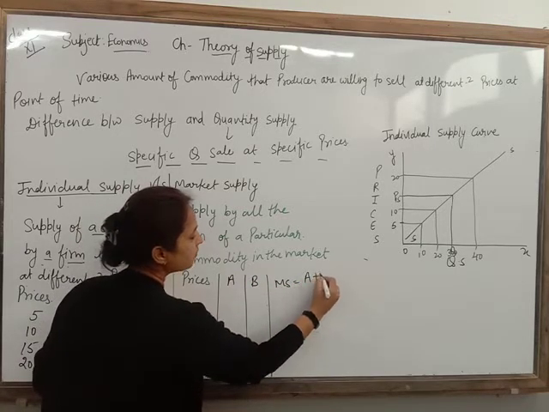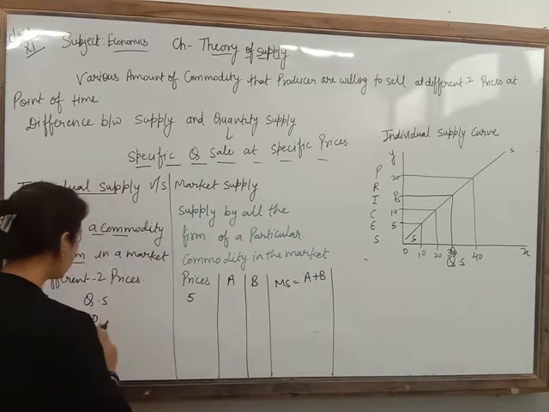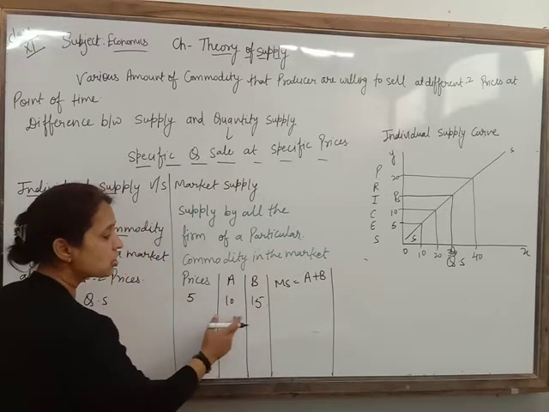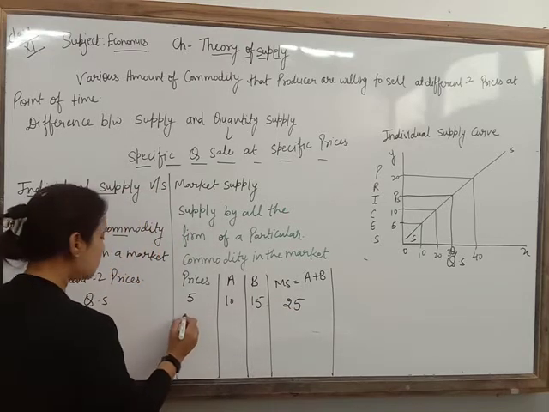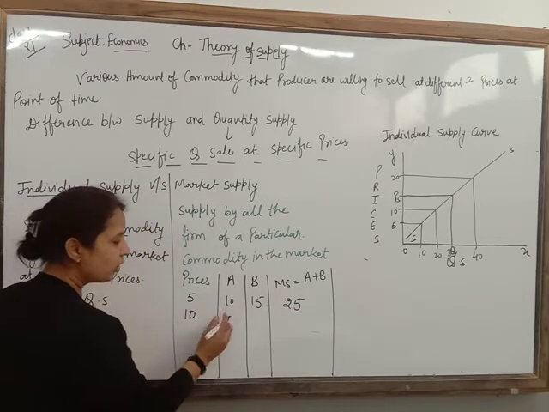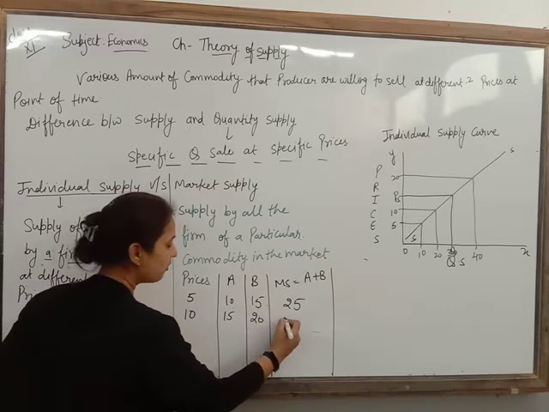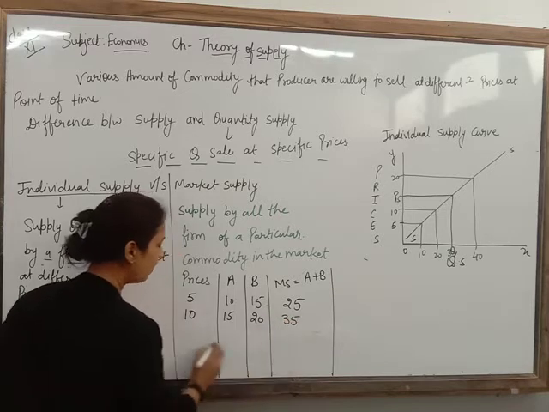A plus B. Clear? Now suppose the price is 5 and A is going to supply 10 and B is going to supply 15. How much will the market supply be? 25. If the price of the commodity is 10, A is going to supply 15 and B is going to supply 20, then how much will it be? 35. Clear?